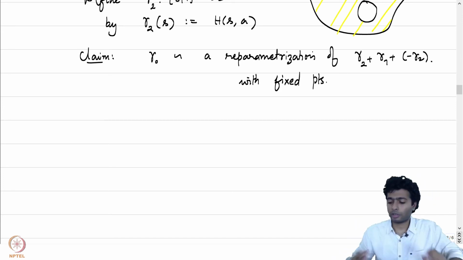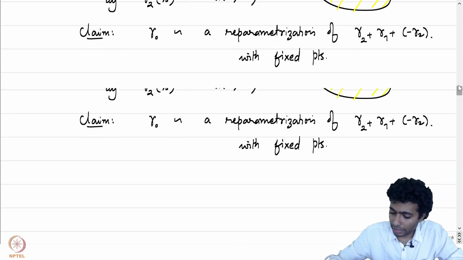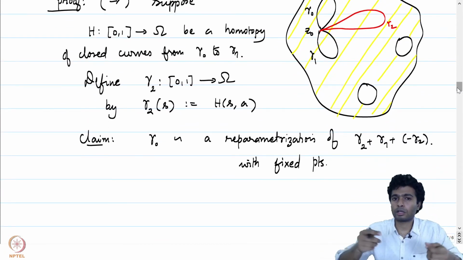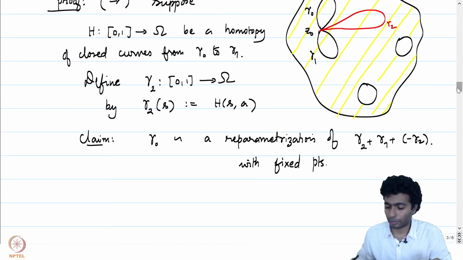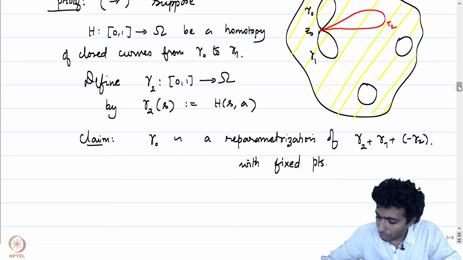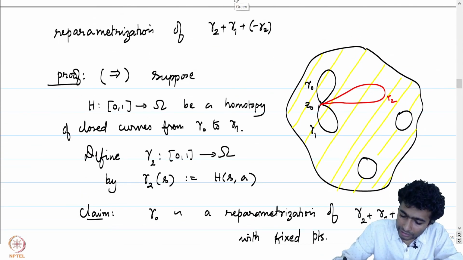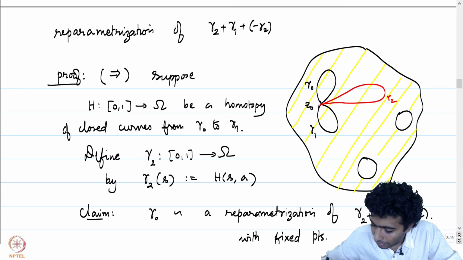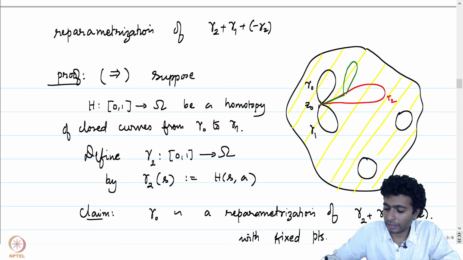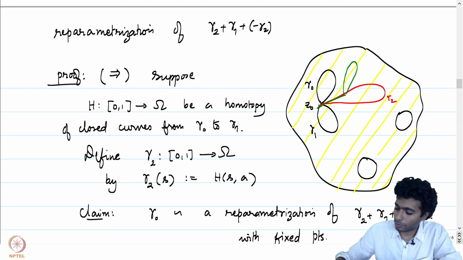We will define explicitly what our homotopy is, and the way to do that is by defining what at every stage s the homotopy is going to be. Let me draw it in pictures to tell you what happens. At every stage s, I am going to capture it in green. We go along gamma 2 till the stage s, and we go along the homotopy gamma s, and then we come back. That's the curve that we will be capturing at the stage s.